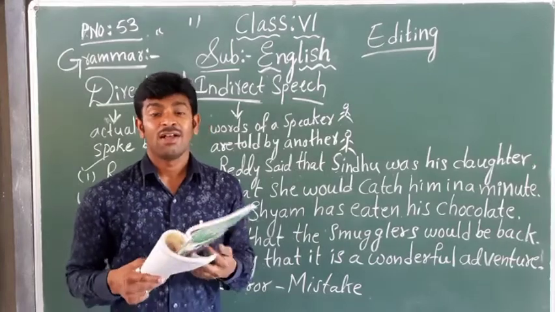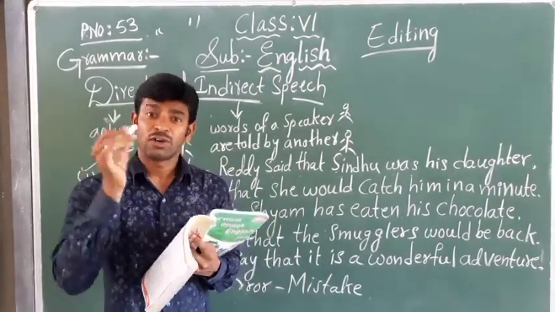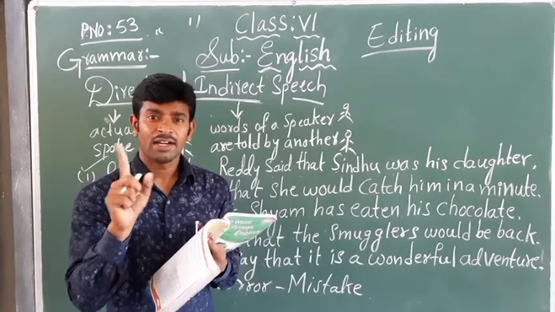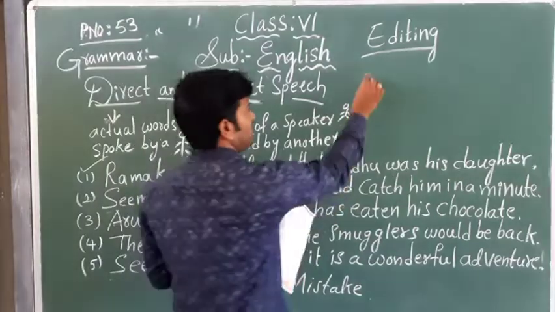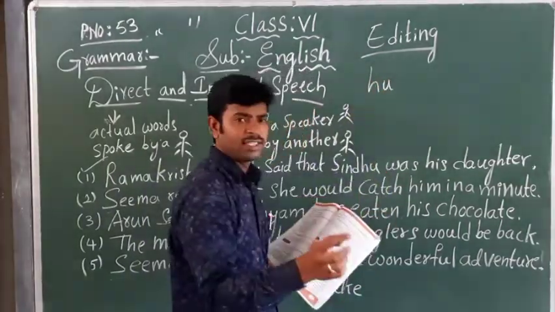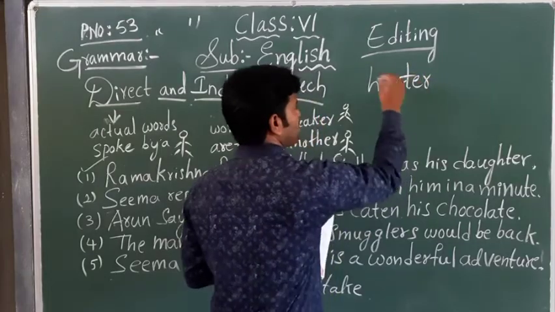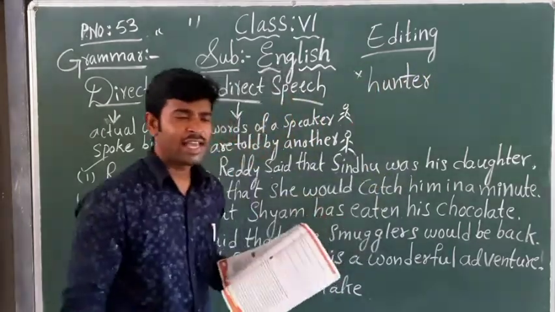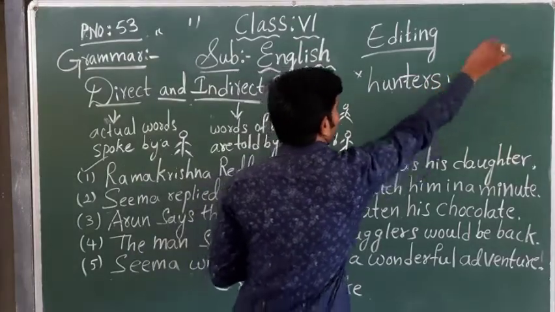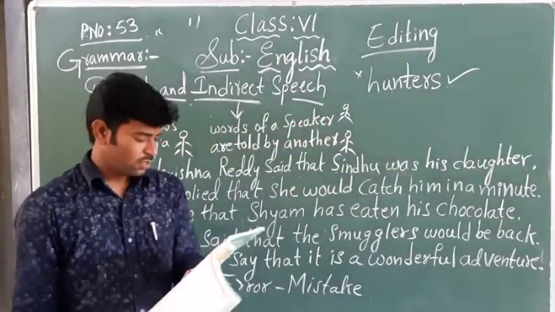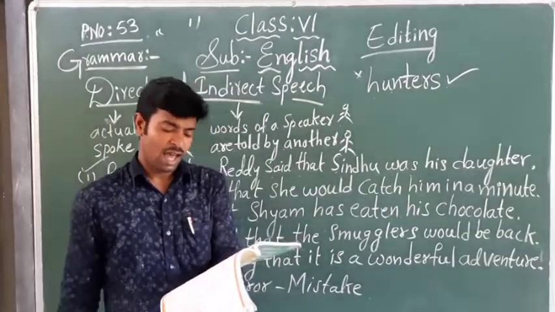A group of hunters will be. Group means many hunters, no? So here he has given hunter only in the text. Hunter is the wrong way. So the correct form is hunters. So one day a group of hunters trapped the lion.